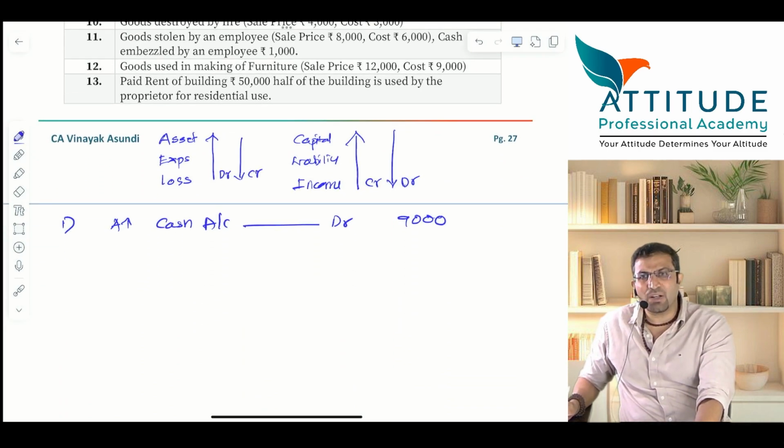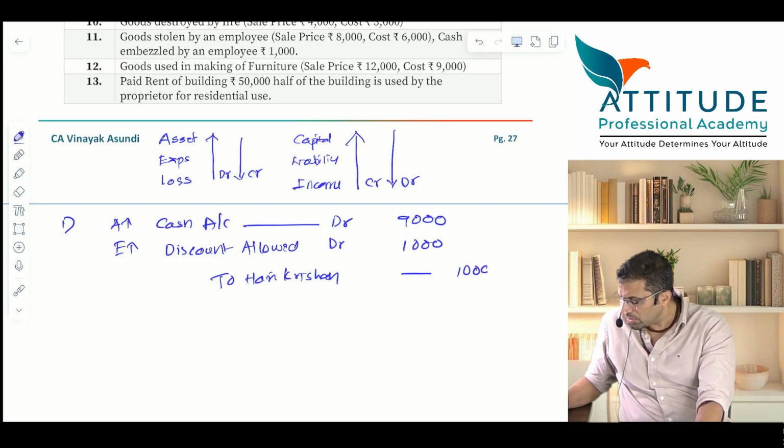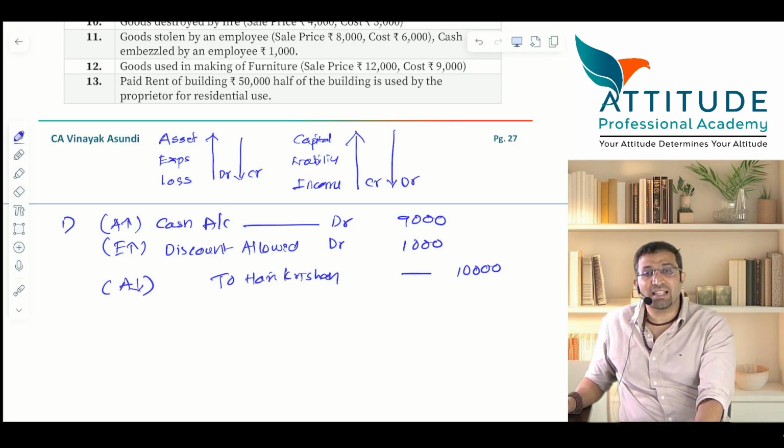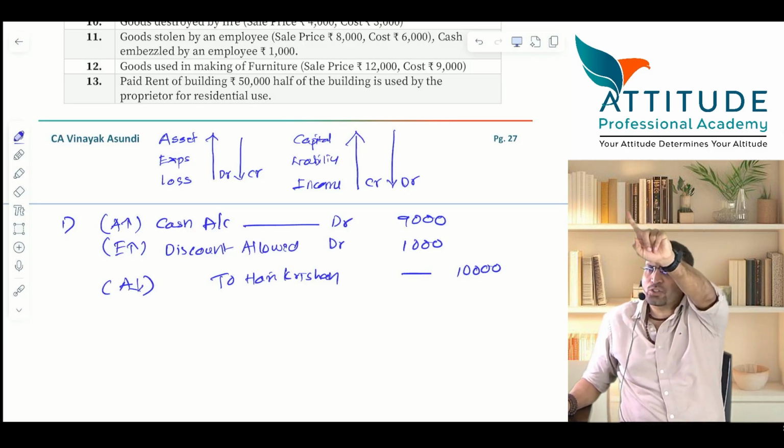So for you, the discount allowed is an expense or income? If expense increases, it has to be debited. Discount allowed account debit, 1,000. To Hari Krishan, 10,000. What should I put in bracket? Obviously asset reduces, because Hari Krishan was a debtor. Now the debtor's account gets closed. Understood? Any difficulty, guys? All of you understood?